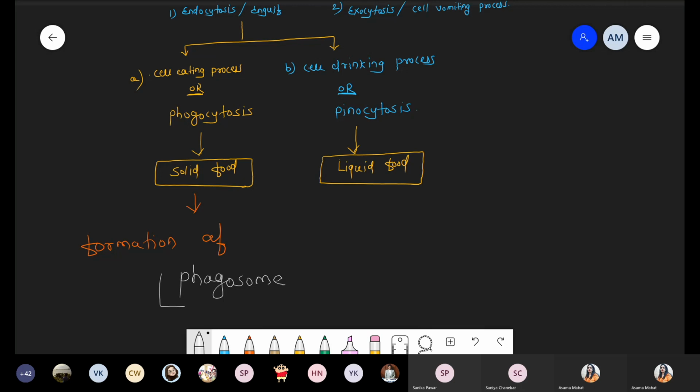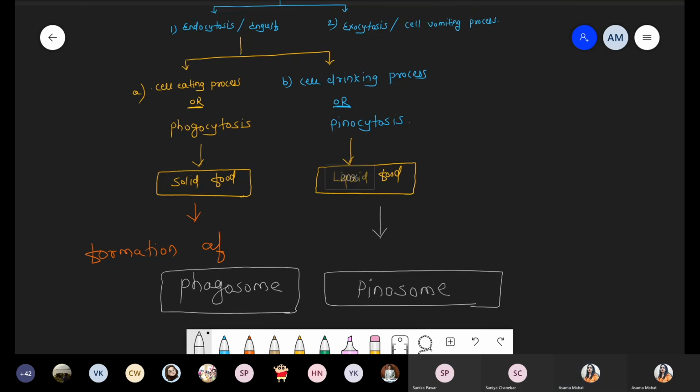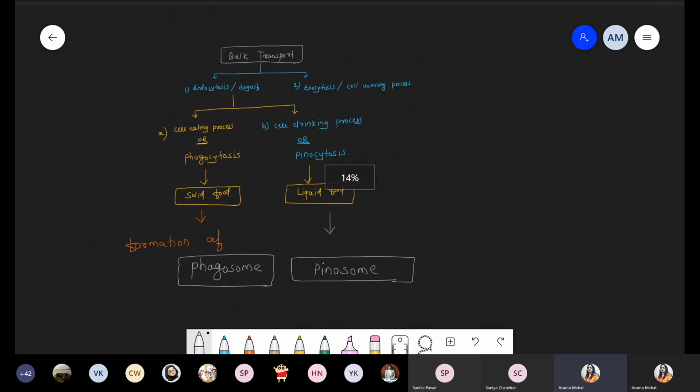And when we are talking about engulfment of liquid food, that specific vesicle is called the pinosome. So phagosome and pinosome. So these are the two methods in bulk transportation.